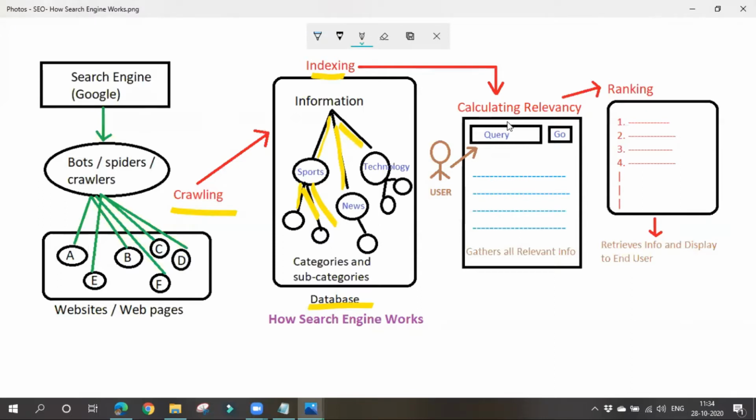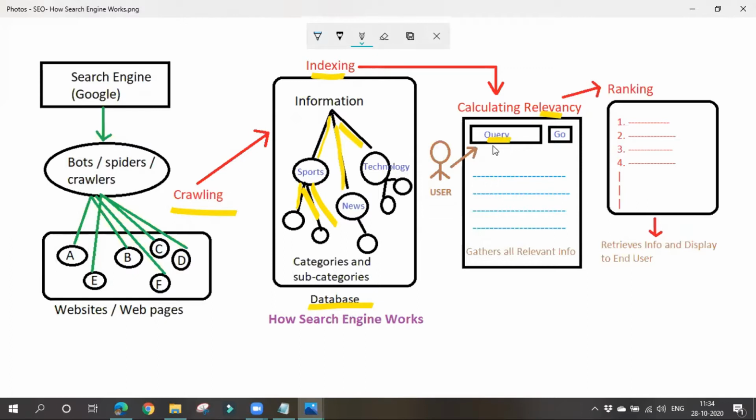Next thing is calculating relevancy. After it divides the information into categories and subcategories, now it will give some score to each and every content. Let's think that the user came to Google and he is searching for something. Let's think that it is a search query or keyword.